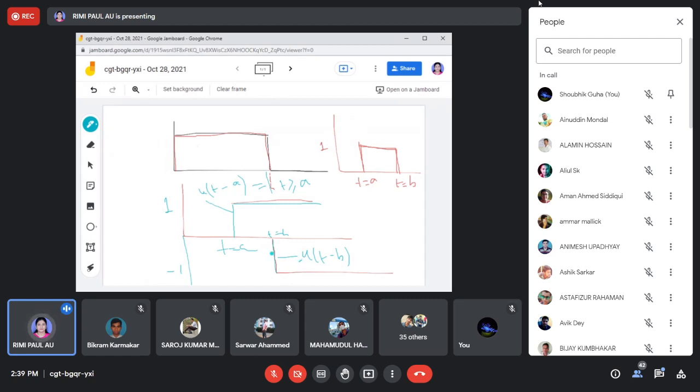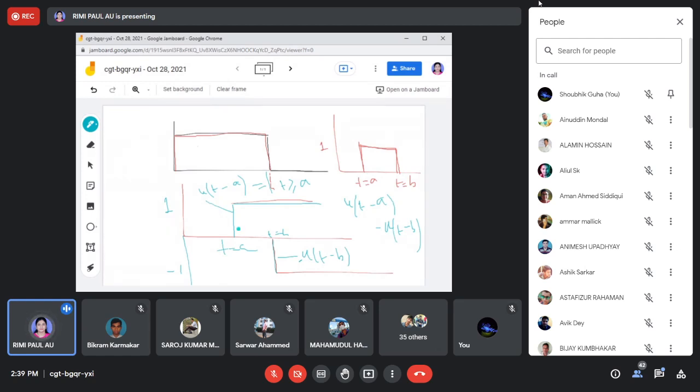Now if I add these two signals, I'll get this signal. So this signal function is u(t minus a) minus u(t minus b). So any gate pulse signal, if it starts from t is equal to a and ends at t is equal to b, we can write u(t minus a) minus u(t minus b).